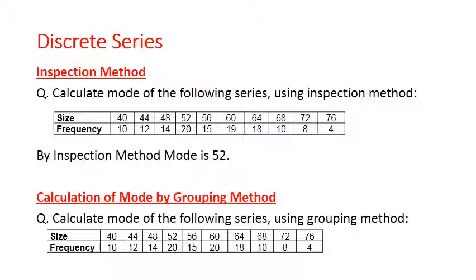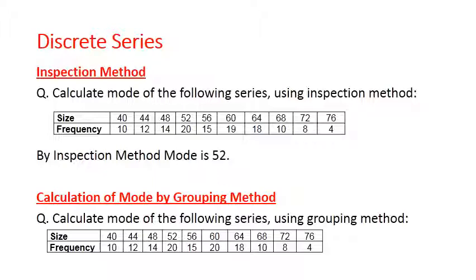So 52 is the mode here because it occurs 20 times, and the other observations occur 10 times, 12 times, 14 times, 15 times, 19 times, 18 times, 10, 8 and 4 times. It is only 52 which occurs 20 times, that is, the highest number of occurrences is related to 52. So by the inspection method you can say 52 is the mode. Now there is a problem in this method. If you have 20 frequency associated to some other number also, like 20 for 52 and 20 for 60 as well.